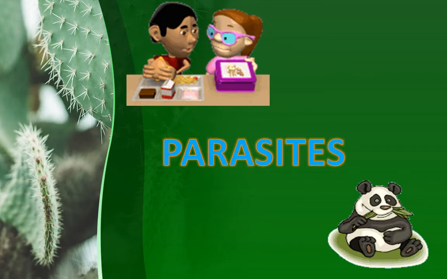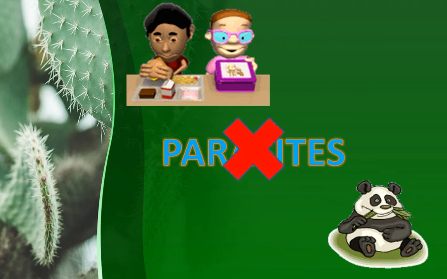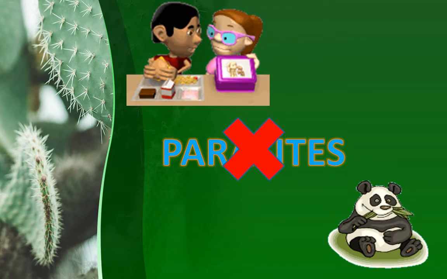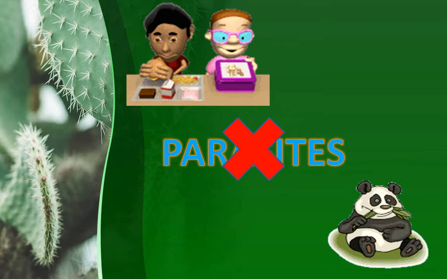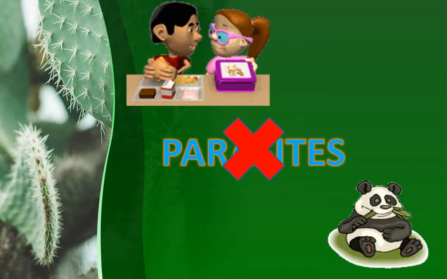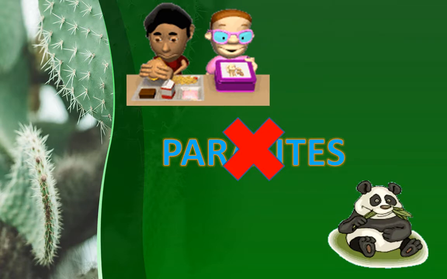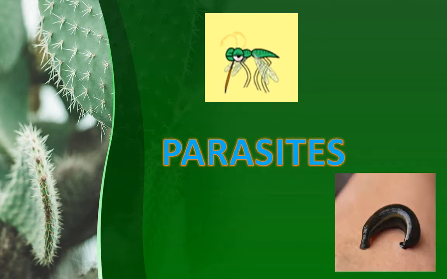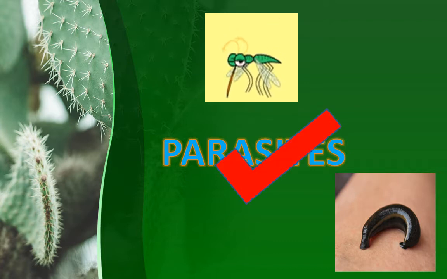Human beings and animals are not parasites because they do not deprive the plants of their essential nutrients as the parasitic plants do. However, mosquitoes, bedbugs, lice and leeches are parasites because they suck human blood and depend on them for their food.